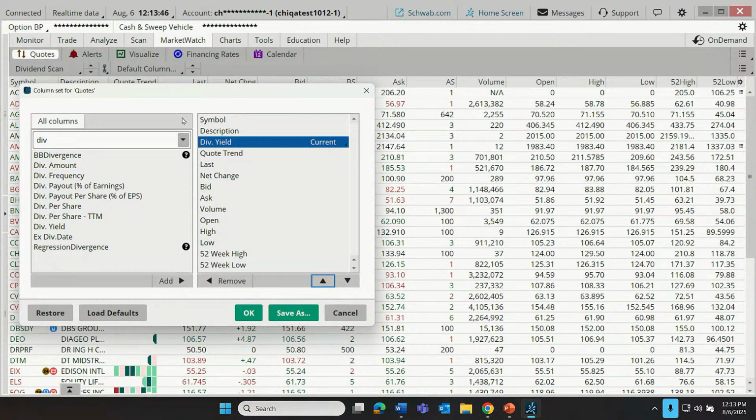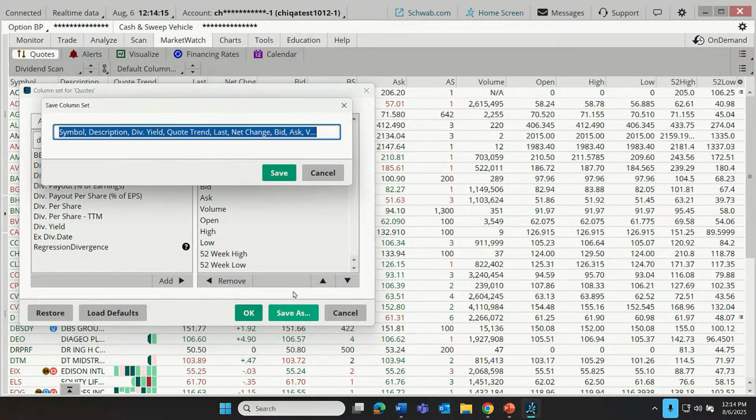And what that'll do is you're going to see the dividend yield appear as a column. But I want to point this out as well, because this one gets overlooked. This is one of those features that can kind of slide under the radar. Notice it says Save As. Specifically, this is saying, I'm going to save this set of columns. Maybe this is the set of columns that I like to use when I'm looking at my dividend stocks. And maybe I have a different set of columns that I use when I'm looking at my swing trading stocks. And I have a different set of columns that I use when I'm looking at my value stocks or whatever.